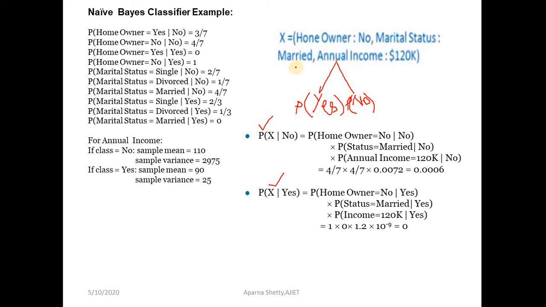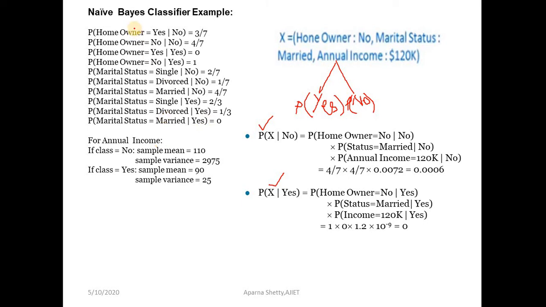For marital status, I have to find P of single given no, P of divorced given no, and P of married given no. Similarly, I have to find these for single, divorced and married given the class yes. When you study the training data, you have to calculate all these probabilities. Before calculating the conditional probabilities, you have to find the individual probabilities first.